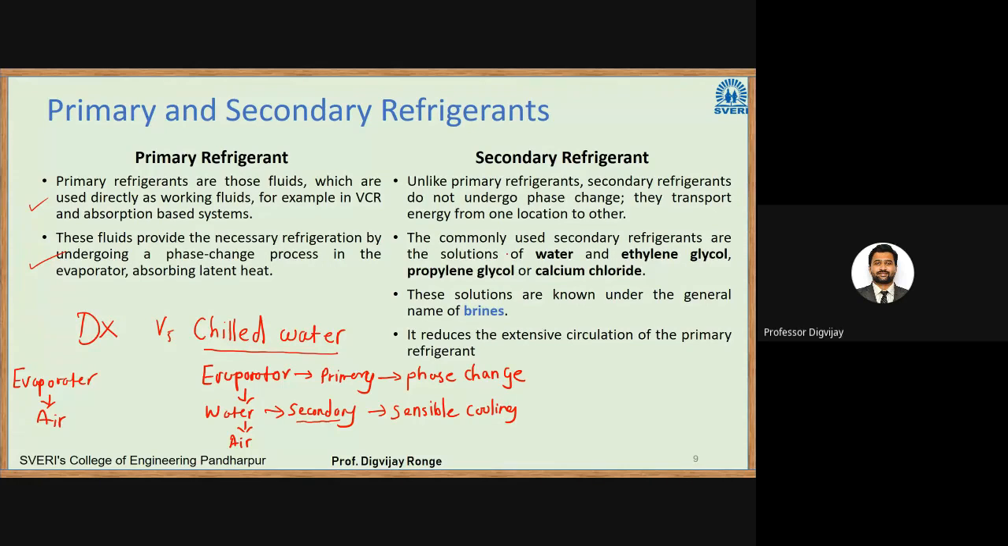The commonly used secondary refrigerants are the solutions of water and ethylene glycol, propylene glycol, or calcium chloride. In general, it is called brine water. These solutions are known under the general name of brines. That brine is used, and that cooled water we call a chilled water system. If you use that chilled water for your air conditioning or refrigeration application, it is called a chilled water system.